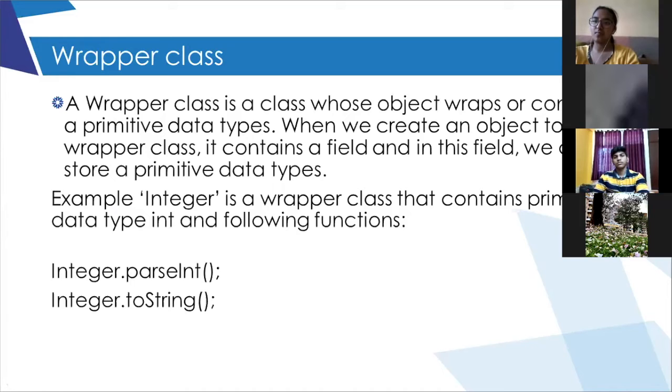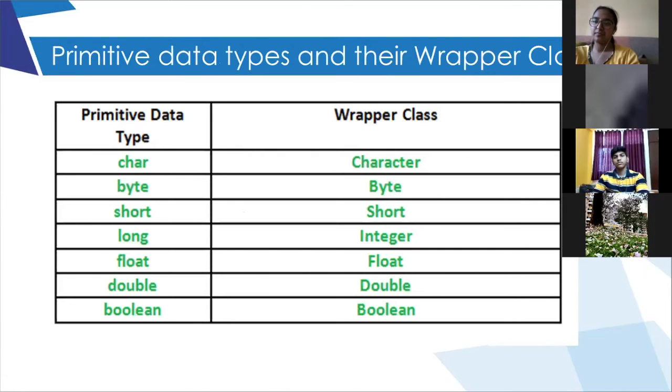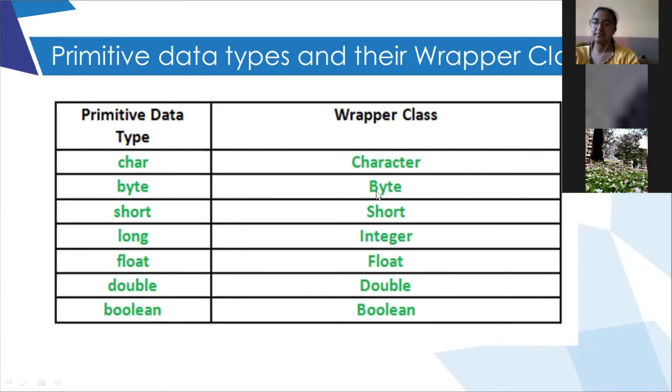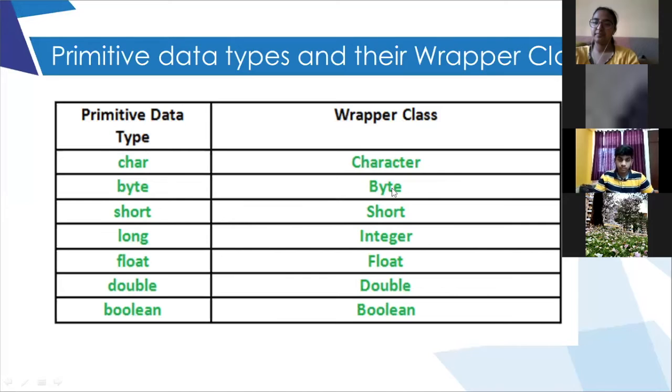This is the list of the wrapper classes for the particular data types. For char, this is the data type, and Character with capital C is the wrapper class. Please remember all these things. If I have this question asked in the exams, we give the data types and we ask you what is the wrapper class of these data types. So suppose I have written byte as a primitive data type and you write the wrapper class with a small b over here instead of capital Byte, your answer will be wrong.